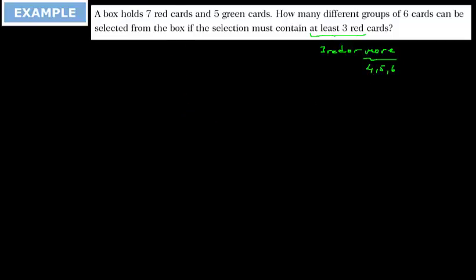So there are 7 and 5 cards, 7 of them red, 5 green we have. So we are going to select 3 from 7, we are going to start with this one. If I select totally 6 cards, it means that from 5 also I'm going to select 3. These 2 should be equal to 6 here, plus.